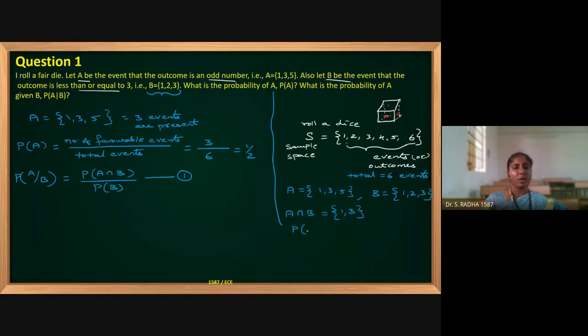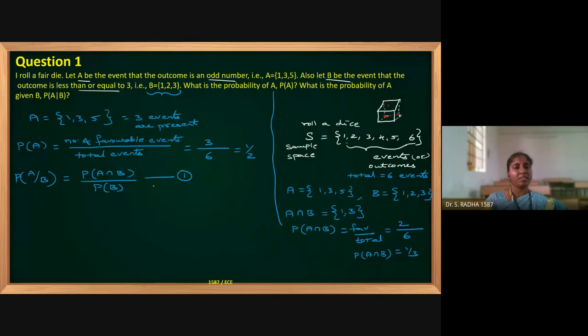Now, what is the probability of A intersection B? So, favorable outcomes by total outcomes. Favorable is 2 outcomes. Total outcome in the sample space is 6. So, 1 by 3 is the probability of A intersection B.